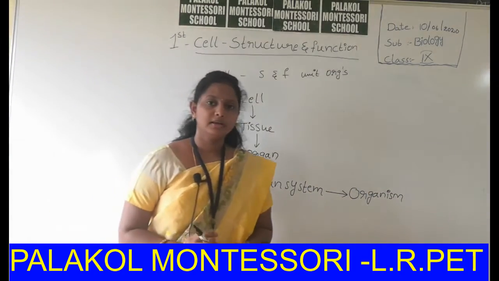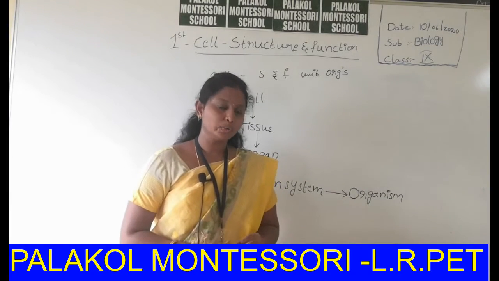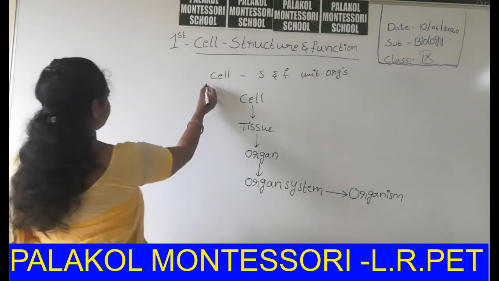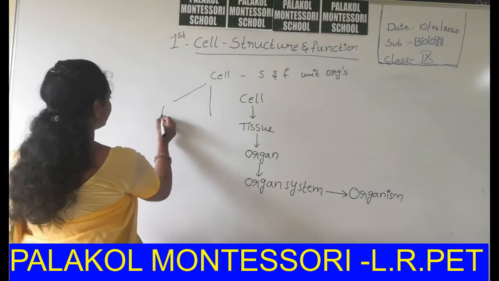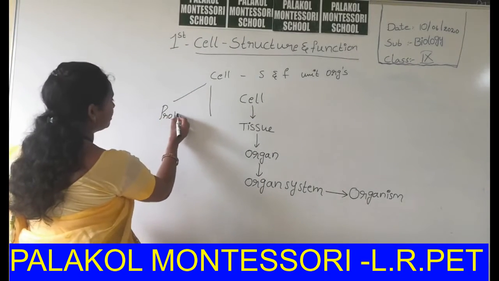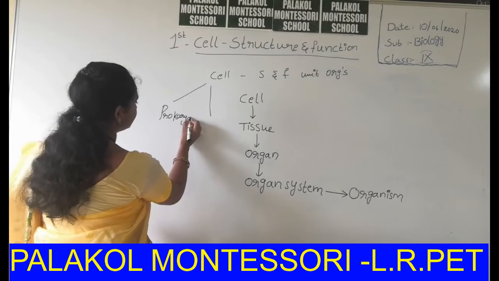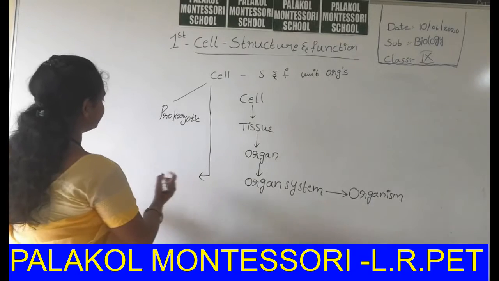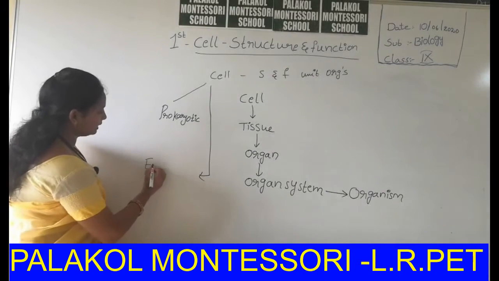Now, cells are especially of two types. Those are prokaryotic cell, and another one is eukaryotic.